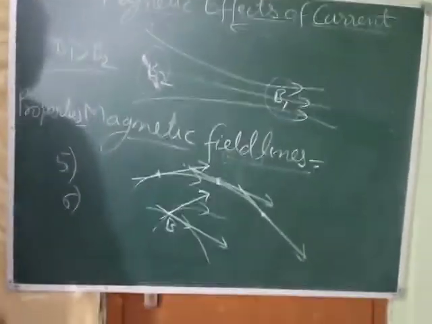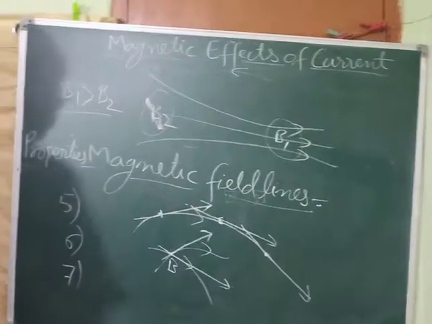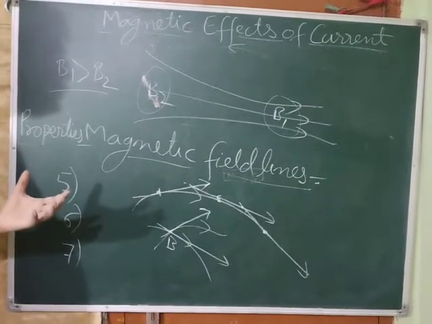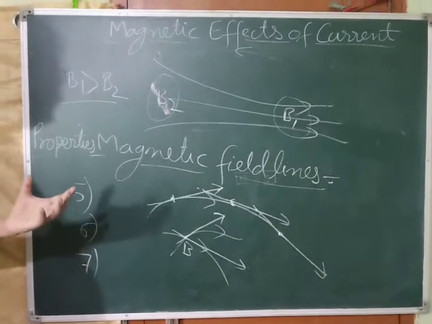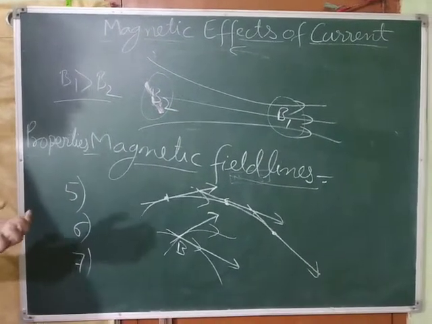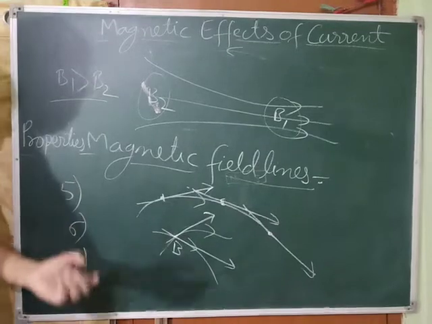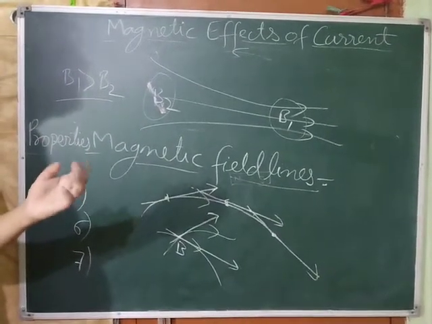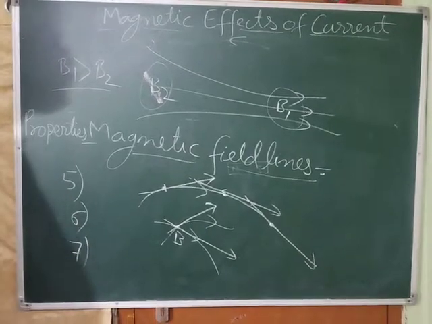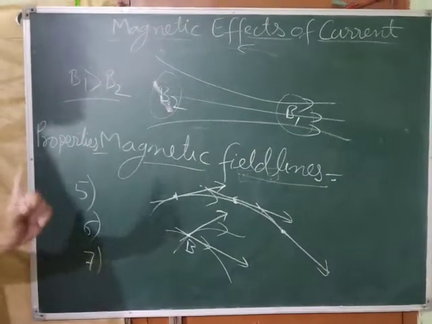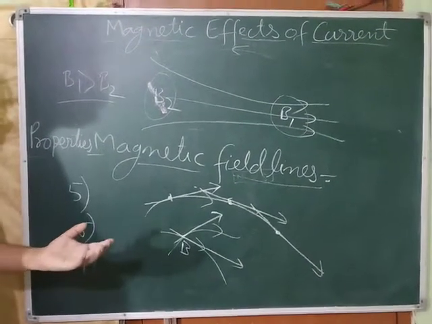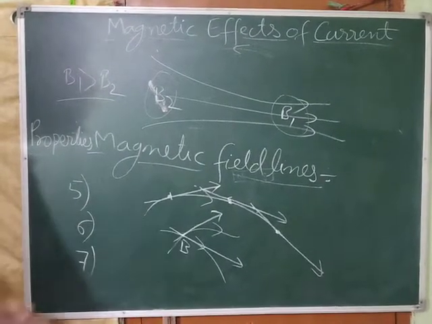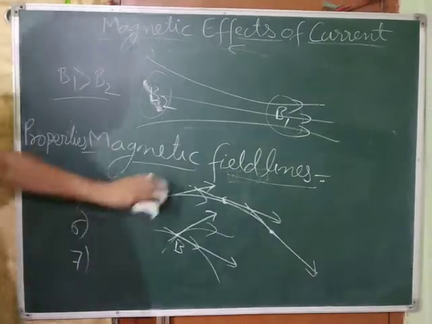Okay. Now the next point, seventh point. Magnetic field lines try to contract along their length. Seventh point is what? Magnetic field lines try to contract along their length, comma, which is the prime cause of attraction between opposite poles.